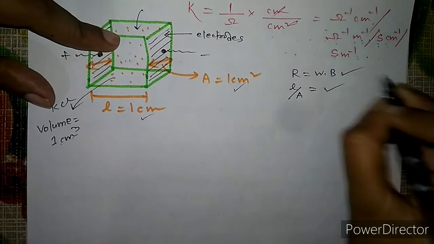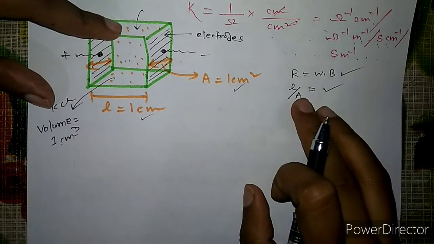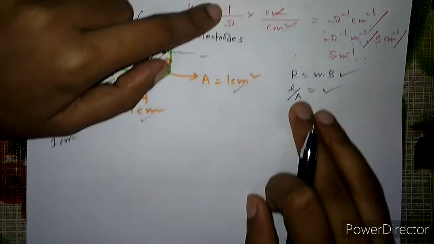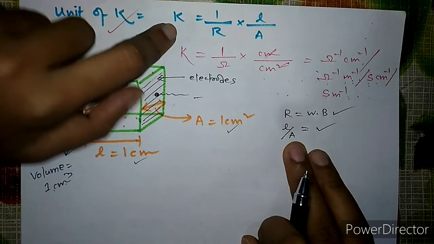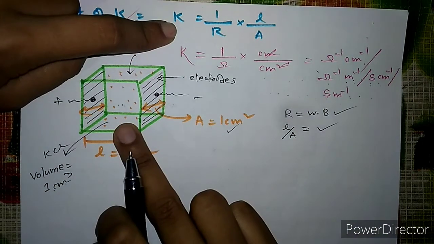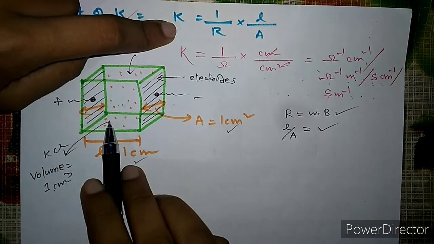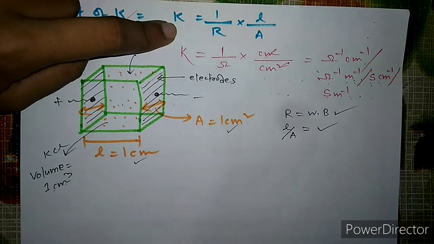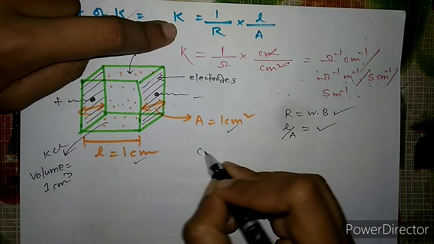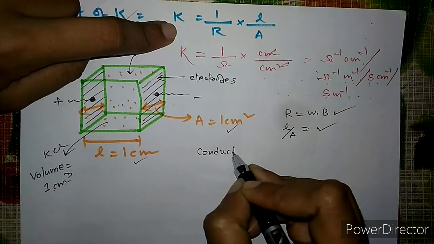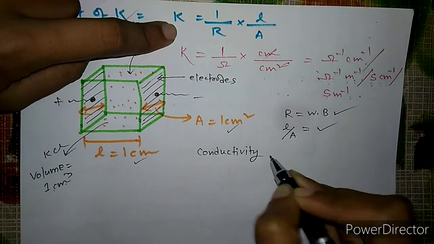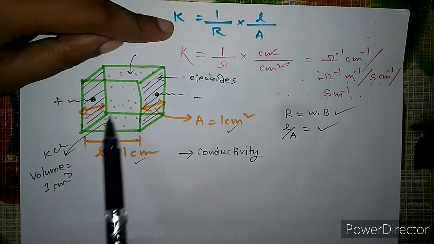So that means L by A is also known to us. Now when we know the L by A, when we know the resistance, that means we can find out the conductance. This conductance is known as the conductivity. Whatever conductance will come out will be known as the conductivity. That means इससे क्या पता चलता है, और एक डेफिनेशन क्या मिला कंडक्टिविटी का, कि